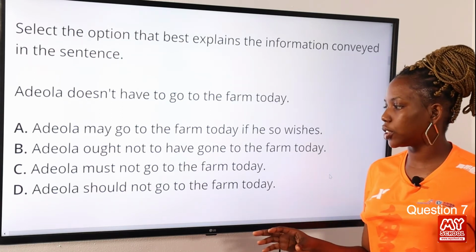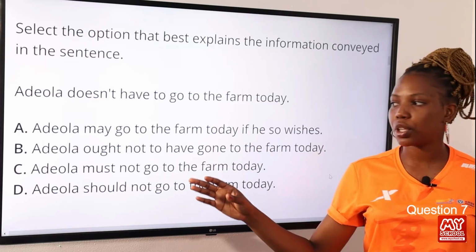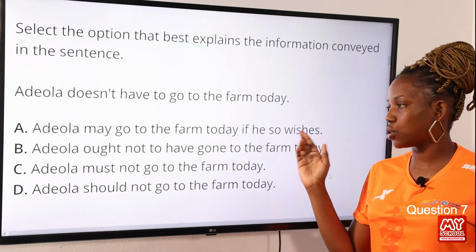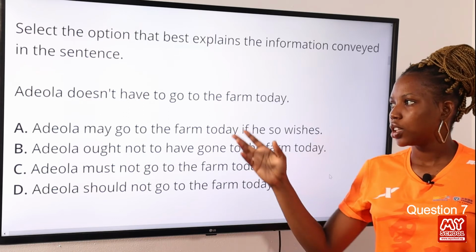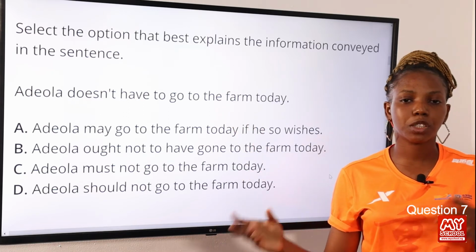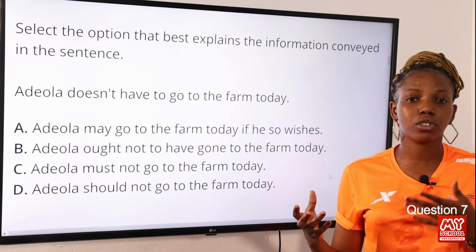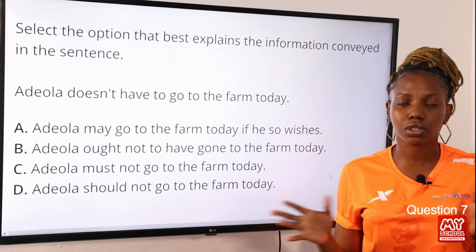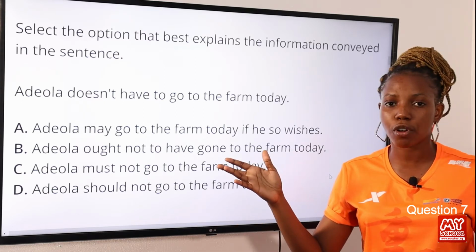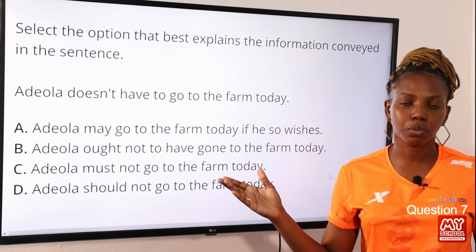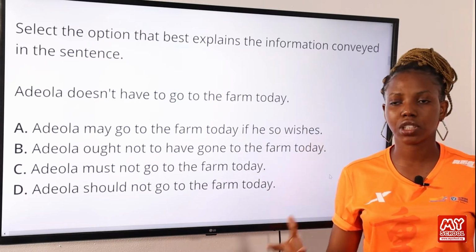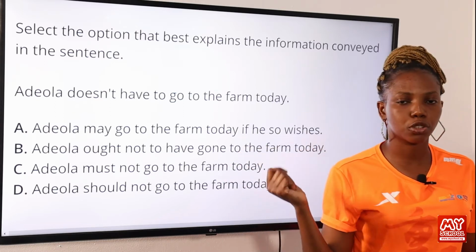Now the answer to this question is option A, Adiola may go to the farm today if he so wishes. Now why is this so? Doesn't have to suggests or expresses an alternative, that is, if he wants to, he can. If he doesn't, he could stay back at home. So option A therefore is the answer to this question because it clearly explains what I've just said. So option A is the correct answer to this question.